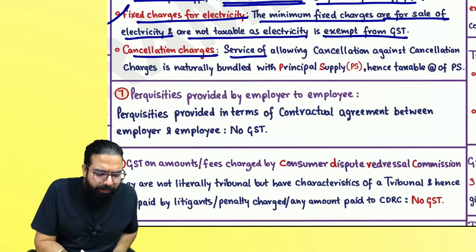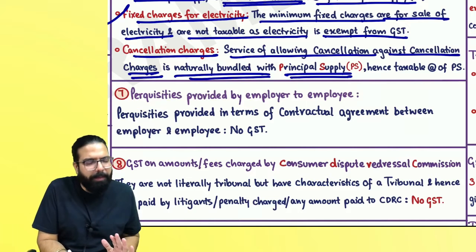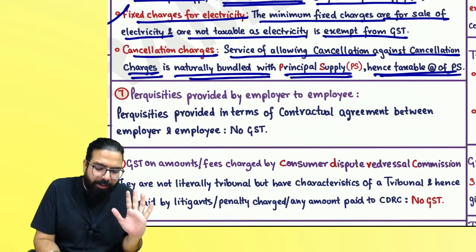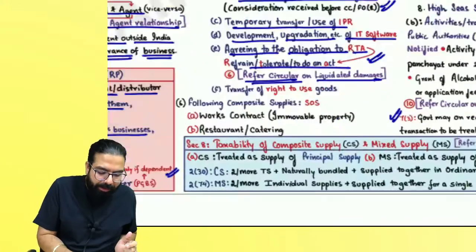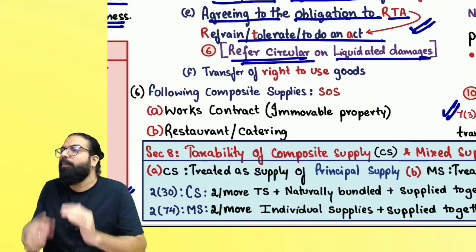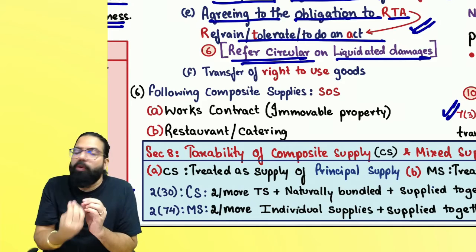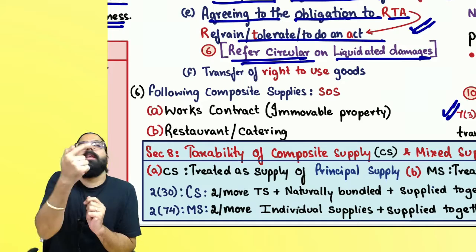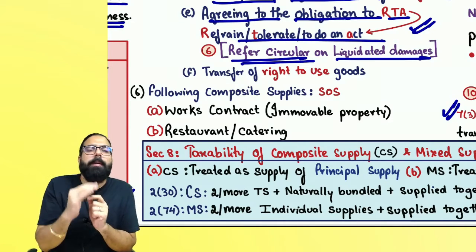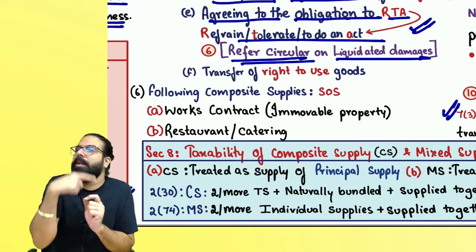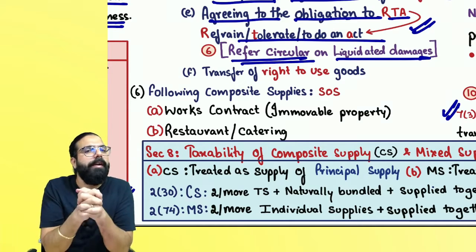Cancellation charges, services of allowing cancellation against cancellation charge is a natural bundle along with the principal supply, and it will always be taxable at the rate of principal supply. Remember one thing, agreeing to the obligation to refrain, tolerate or to do an act. First of all, there has to be an agreement and consideration should have followed. Mere flow of an amount when there is nothing in return, there is no quid pro quo, and you cannot call it a supply.